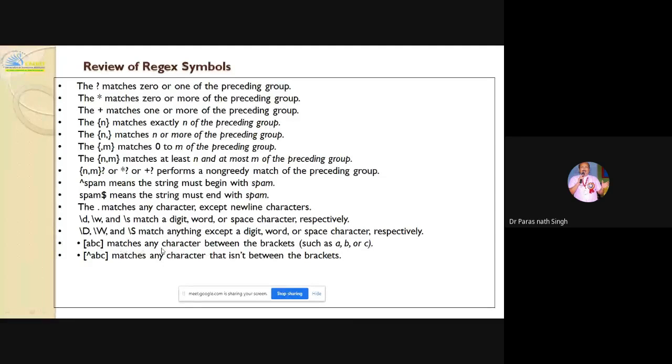[abc] matches any character written within the square brackets. Here the caret at the beginning, [^abc], means any character that is not in the brackets.